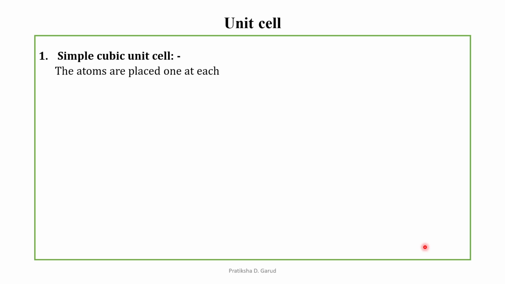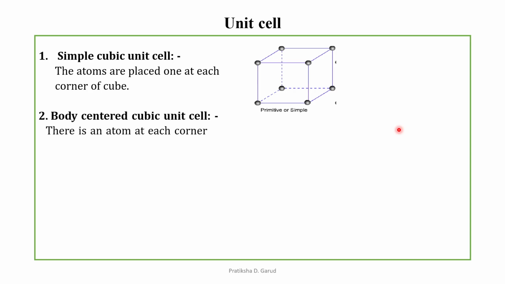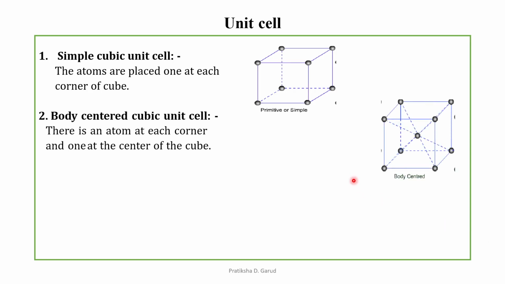The atoms are placed one at each corner of the cube. This is the structure of the simple cubic unit cell, which is also called the primitive unit cell, in which the atoms are placed at each corner of a cube. The second type is the body centered cubic unit cell. There is an atom at each corner and one at the center of the cube. So this is the body centered, with atoms at each corner and one atom at the center of the cube.